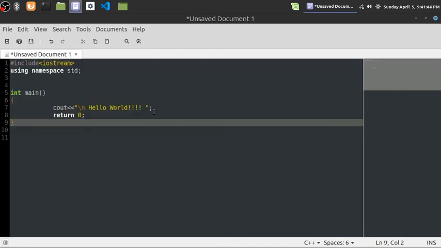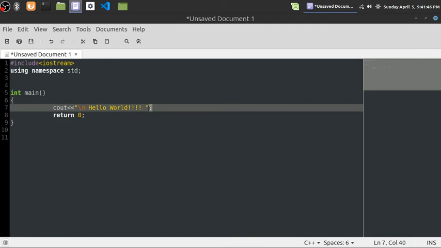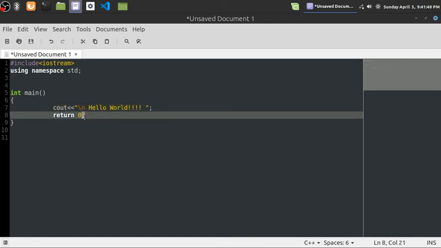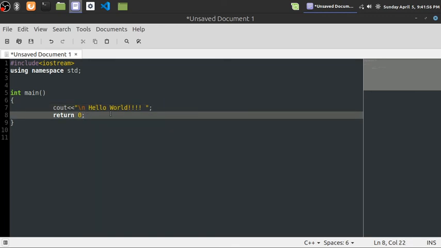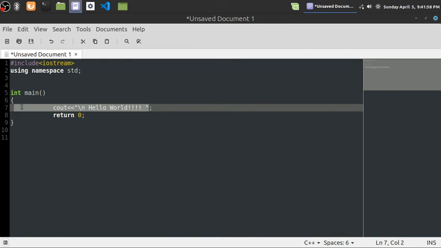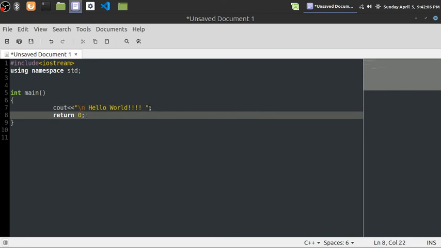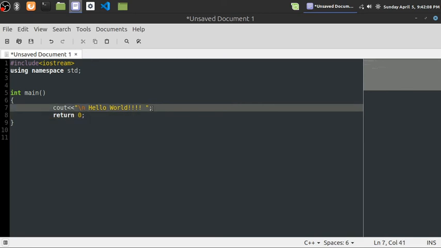Why I have given this semicolon is like the full stop that we use in the English language. It says that we have terminated this statement. So this is the termination sign in C++, which we always use for terminating a statement.